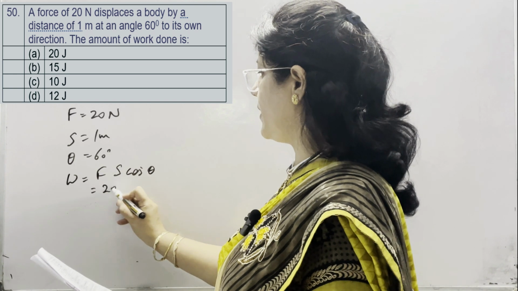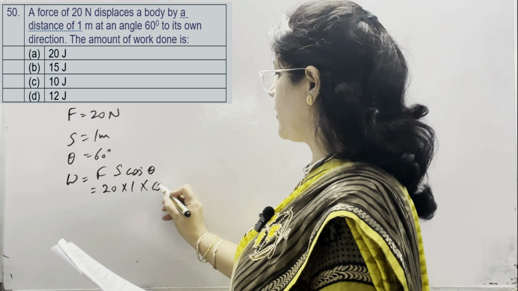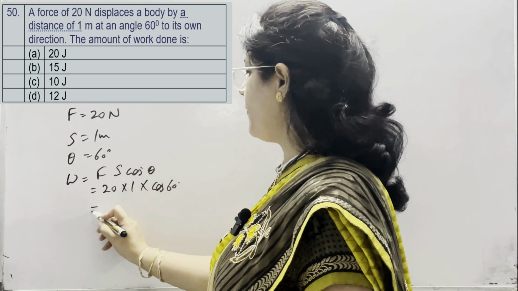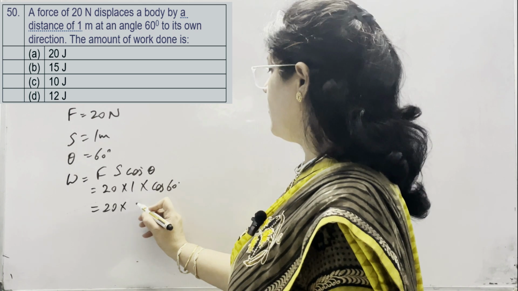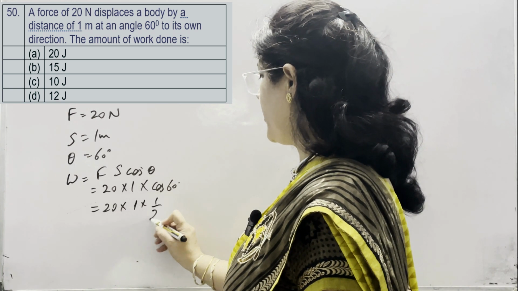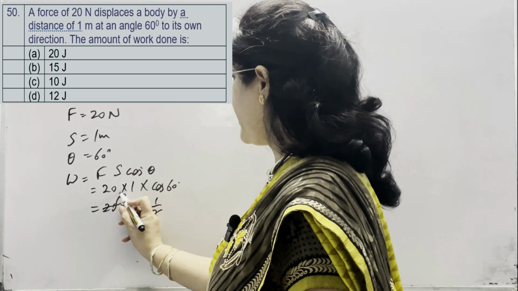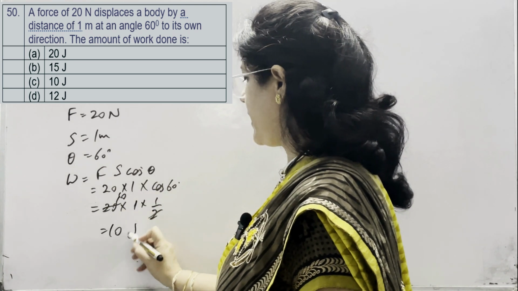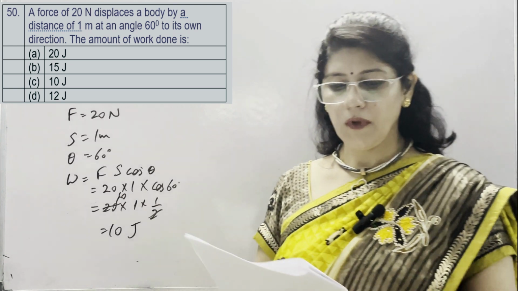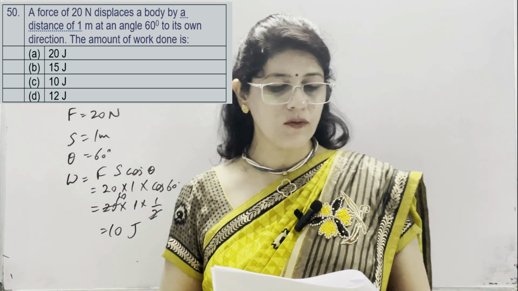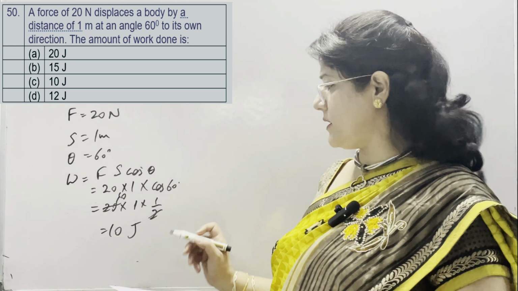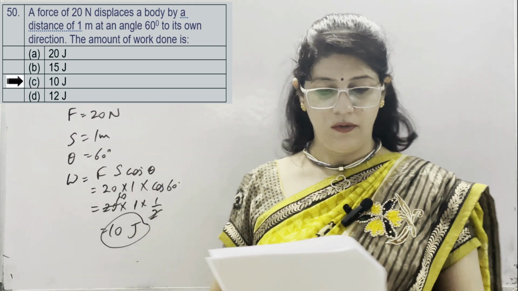F is given as 20, S is 1 and cos 60. The value of cos 60 is 1 upon 2. It means 10. So work done is 10 joule. Options are 20 joule, 15 joule, 10 joule and 12 joule. Correct is C, which is 10 joule.